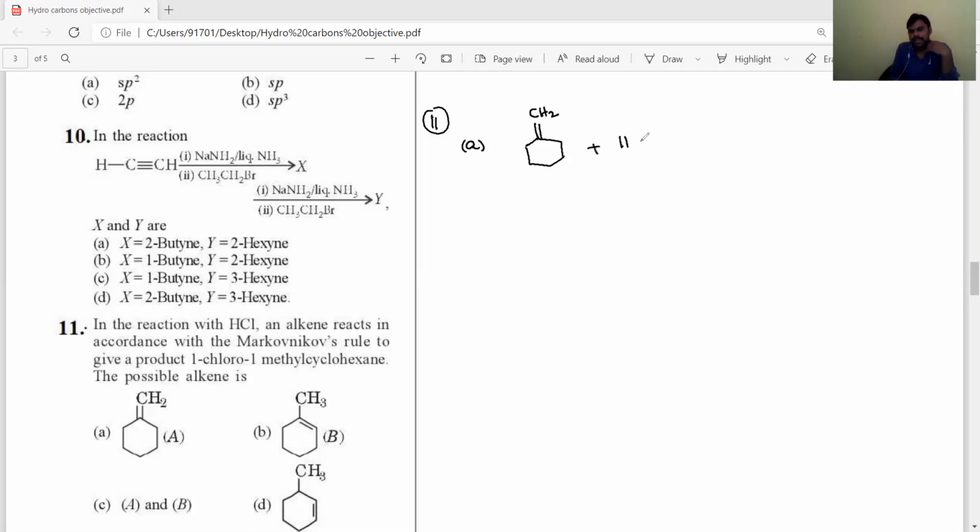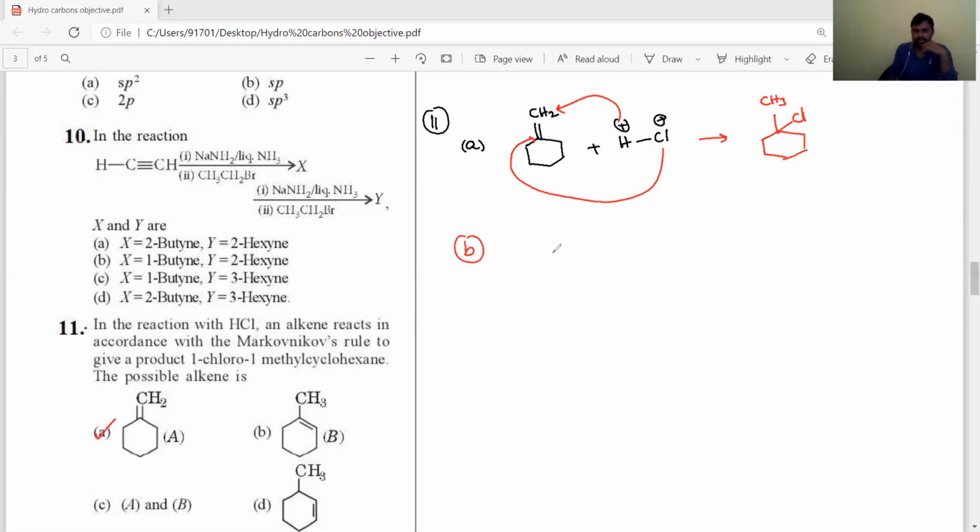We are adding HCl, H+ and Cl minus. According to Markovnikov rule, the positive ion goes to the double-bonded carbon containing more hydrogens, and the negative ion goes to the one containing fewer hydrogens and produces Cl, here CH3. Now its name is 1-chloro-1-methylcyclohexane. So answer is A.